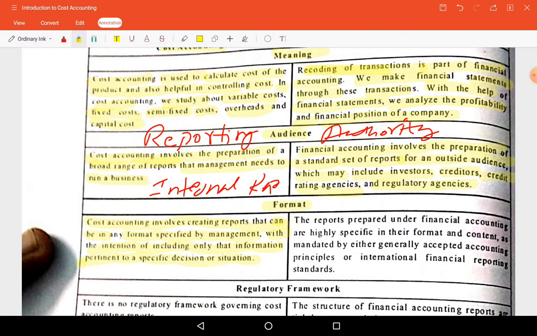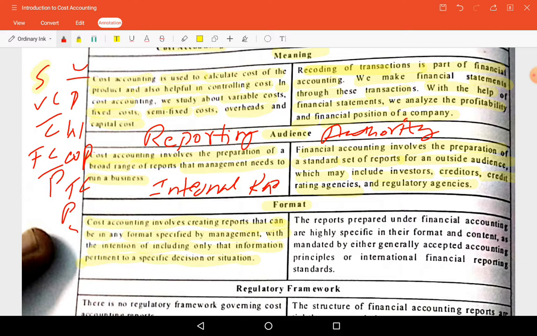Suppose marginal costing technique is used: sales minus variable cost gives you contribution. From that, if you deduct fixed cost, you will get profit. This is the format marginal costing uses. Whereas unit output costing, the cost sheet, prime cost, works cost, cost of production, these different stages we have after adding different costs, giving total cost and profit, then you will get sales. So different formats as per the need will be prepared in cost records.